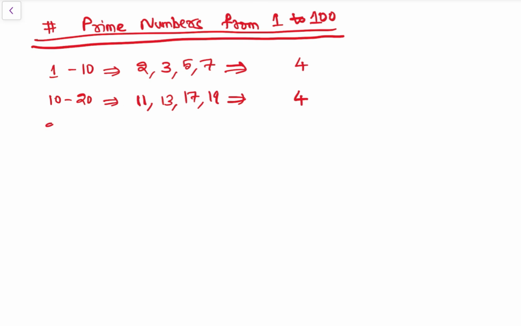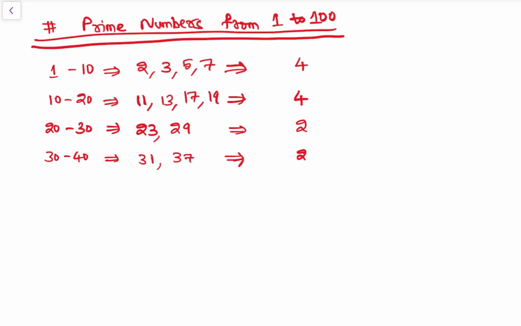Then from 20 to 30, we have 23, 29 as prime numbers. So that means there are only 2 prime numbers from 20 to 30. Then again from 30 to 40, we have 31, 37 as prime numbers. Again 33 is not a prime number because 11 threes are 33, and 39 is not a prime number because 13 threes are 39. Okay, so 2 prime numbers.